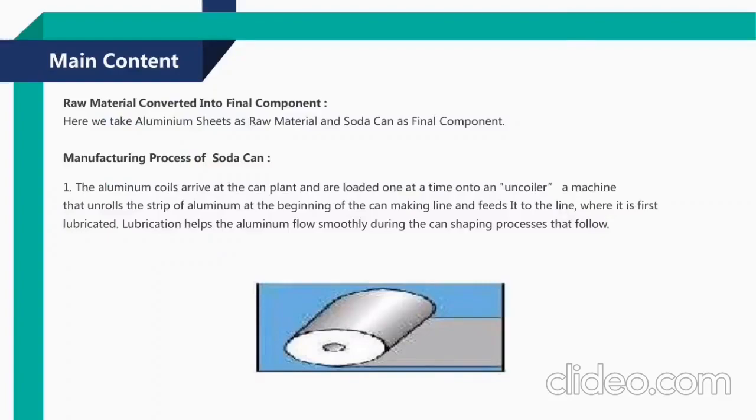How are raw materials converted into a final component? Let's take an example here. We take aluminum sheet as the raw material and a soda can as the final component. In the first process, the aluminum sheet coil is loaded onto a machine called an uncoiler. That machine unrolls the aluminum sheet and helps it flow smoothly for the shaping process.